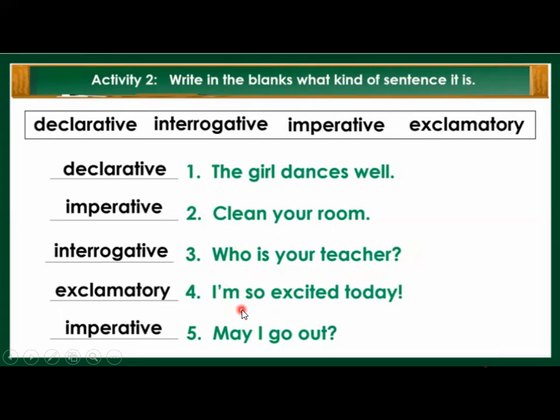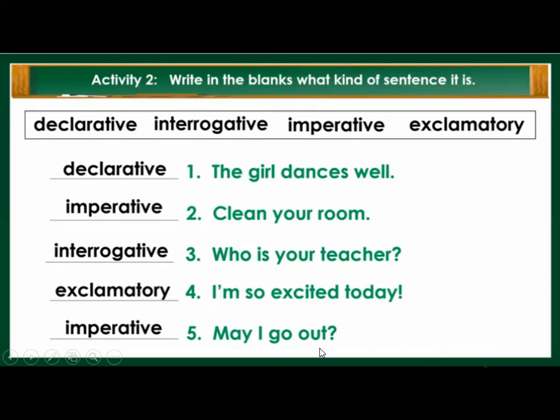Fourth one, I am so excited today. This is an exclamatory sentence. Why? Because it is expressing excitement, and it also ends with an exclamation mark or exclamation point.